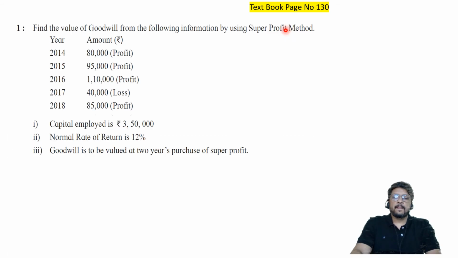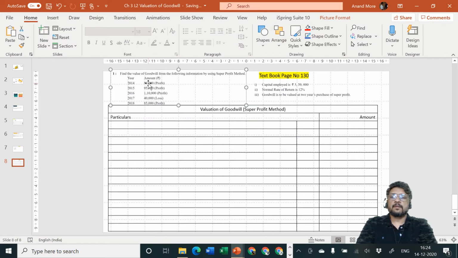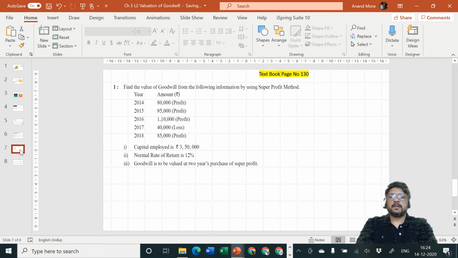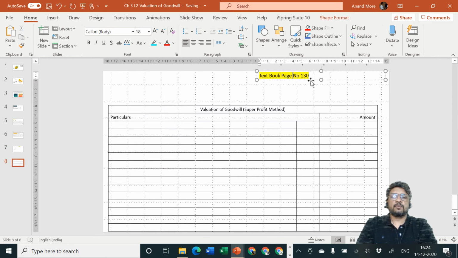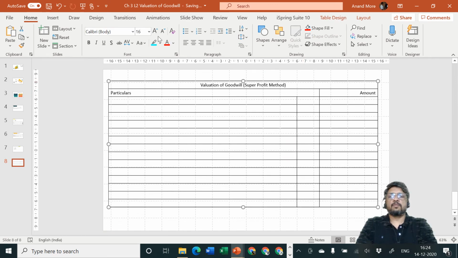Just a moment. Yes, let me adjust it a bit. This is here. Okay, good, very nice. Let me increase the font size so it will be easy for you to understand. Yes, valuation of goodwill by super profit method.